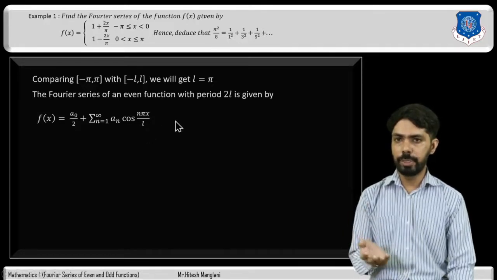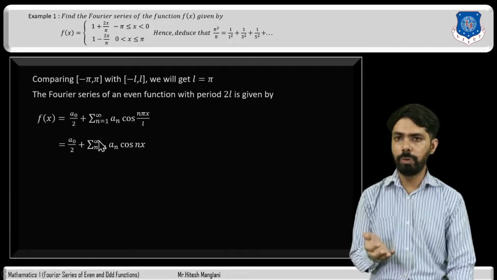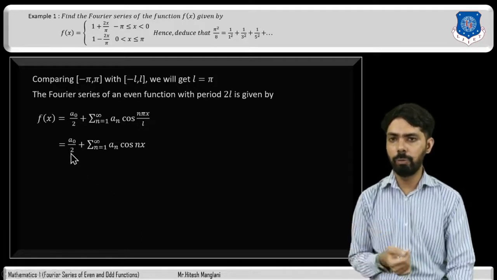Here bn is 0, so no need to write down that term. So here it will be a0 divided by 2 plus sigma n equal to 1 to infinity an cos nx, because value of L is pi, so pi cancels. Now we will find out value of a0.